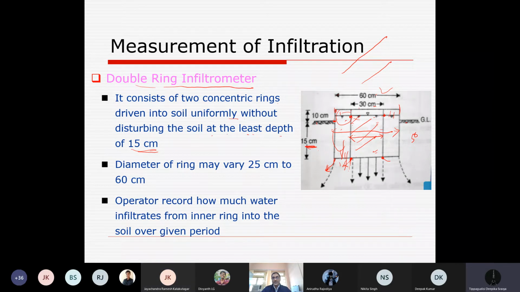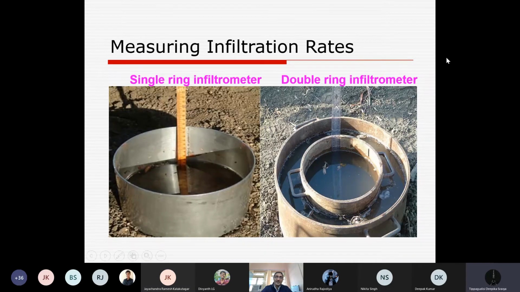I will show you. This is the ring here. Can you see this ring now? This is your single cylinder ring. Single ring is installed. We are measuring, though it is a very rough method, the depth of water by using a scale. And this is the double cylinder. So two concentric rings, 30 centimeter diameter, and the second one is 60 centimeter diameter.